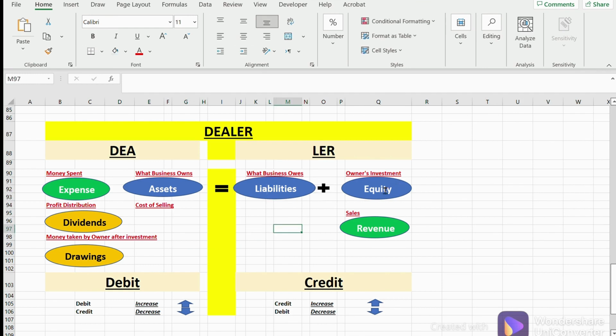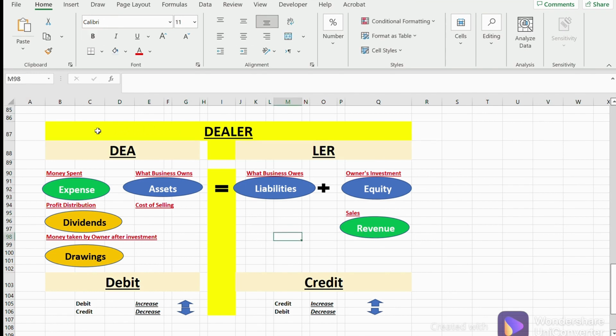Okay, so that's that. Equity is basically an investment from the owner. So whenever the owner invests something, one side would obviously be the cash element, which would be an asset, but the other side of that would be equity. So the money which owners invest in the business is called equity. Then this is revenue. Revenue is obviously the sales which the business makes. Be it services or goods, whatever the business sells, that sales obviously becomes revenue.